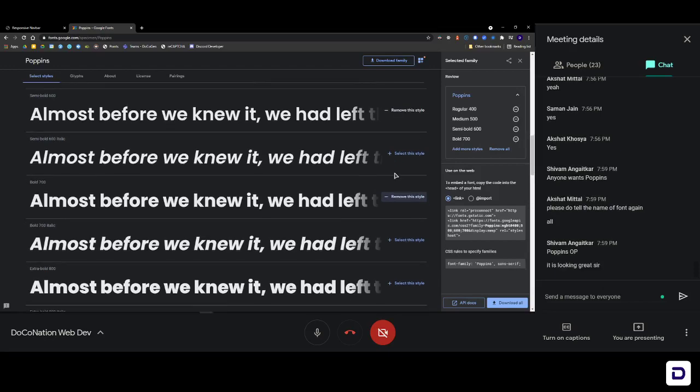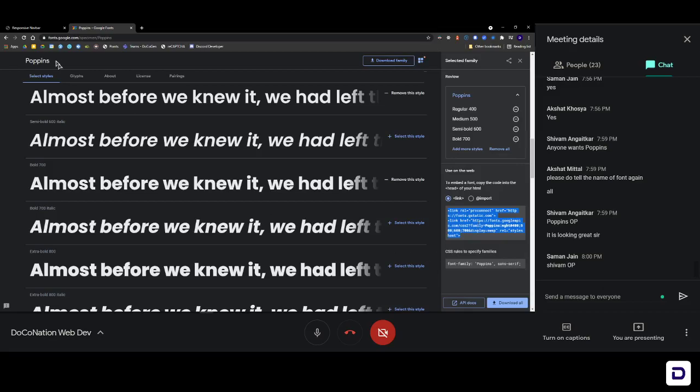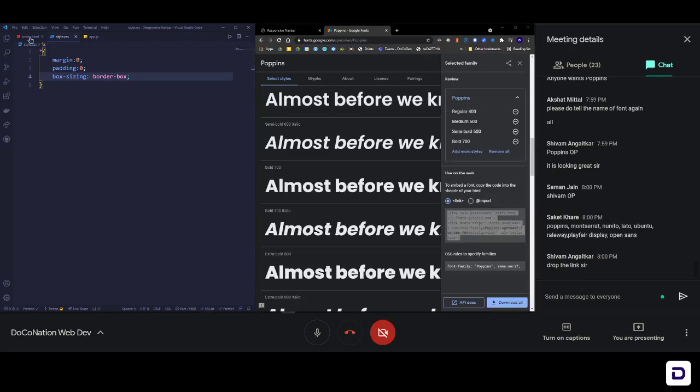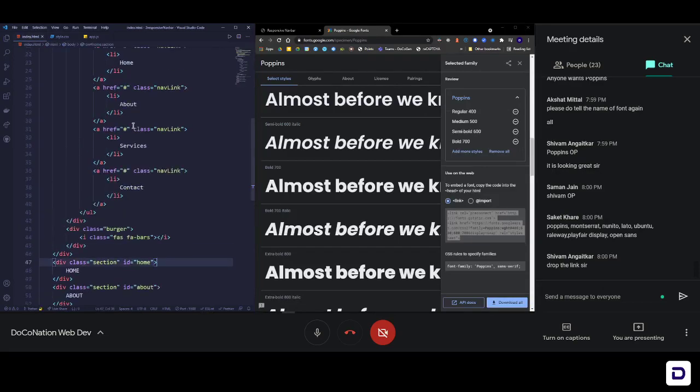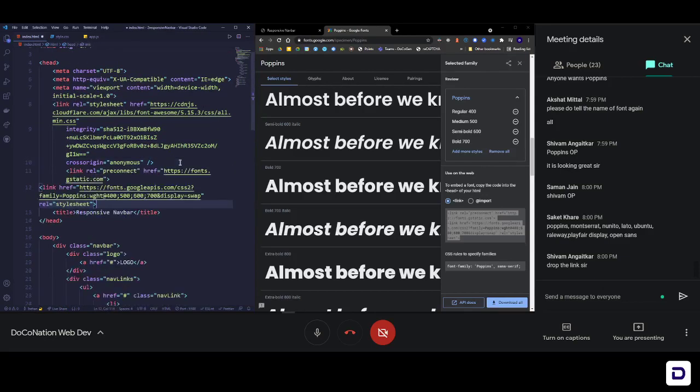What you need to do here is, you have already selected all the styles you need. You can see them here, and here is the link tag for it. Just like you copied the link tag for Font Awesome, in the same way for Google Fonts you have the link tags here. You just have to copy this, and come back to your code, index.html, go to the head of the HTML file, and right before this, enter it and save it. Now the Google Fonts we selected have been installed.